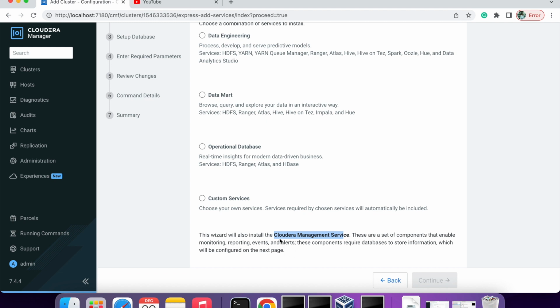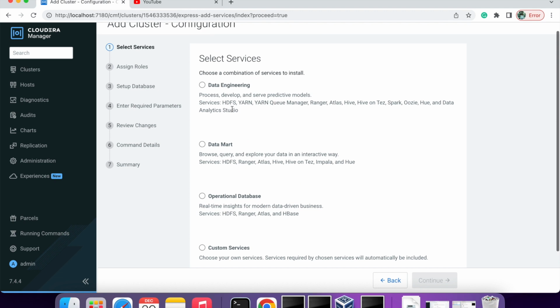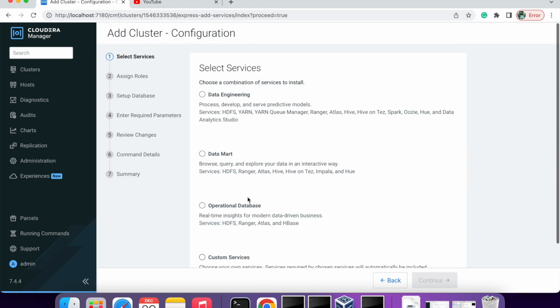So it will start throwing so many errors in the cluster that I don't want. That's why I'm skipping this. If you want, you can continue with custom, or as per your need you can set up. So for now I'll just skip from here.